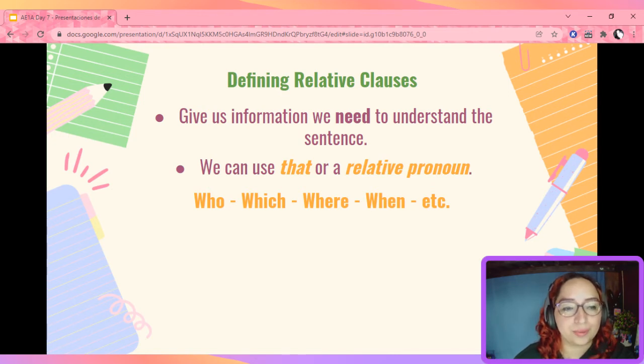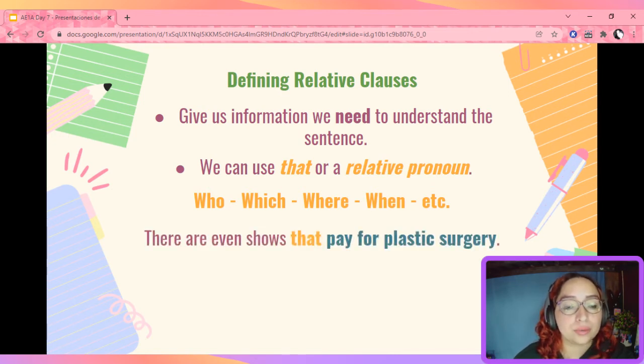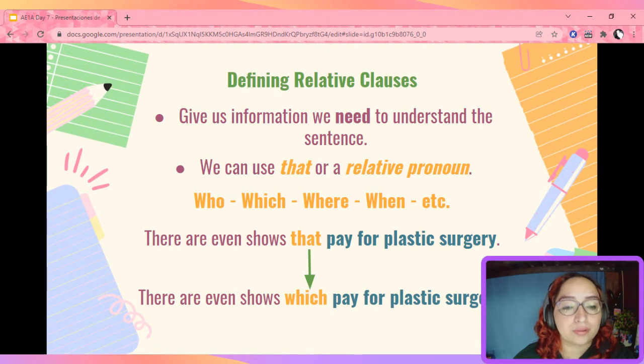Take a look at the example. There are even shows that pay for plastic surgery, or there are even shows which pay for plastic surgery. If you notice here, I am exchanging that for which because I'm talking about shows. If I were talking about people, I would probably use who, place, where, or even time, when.